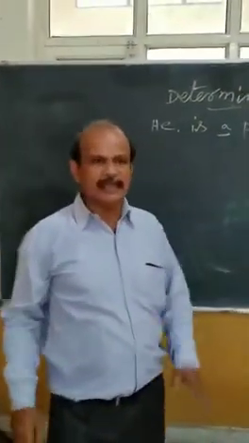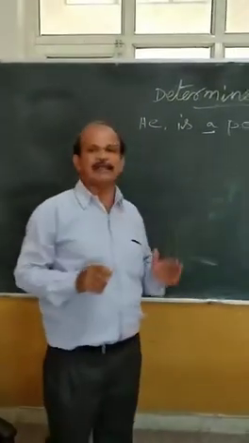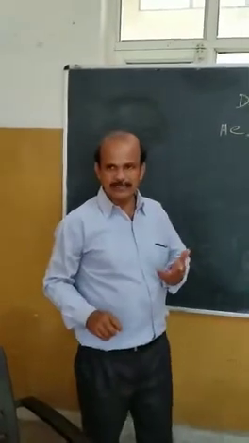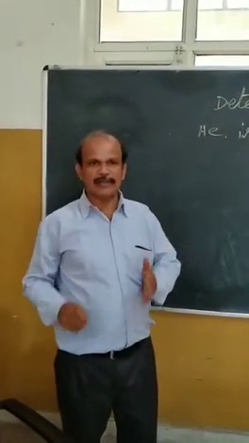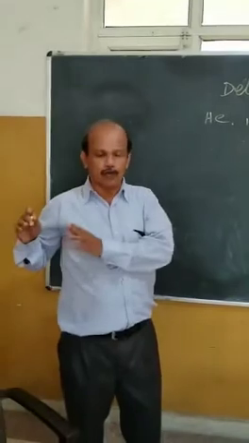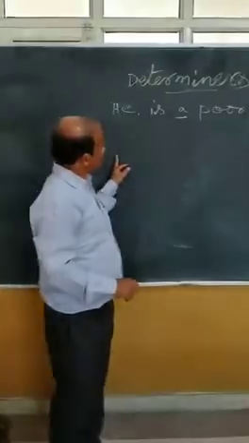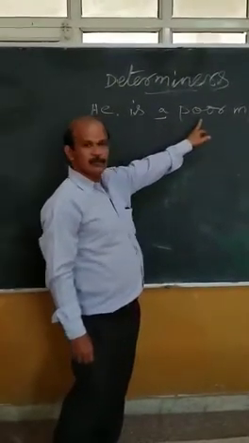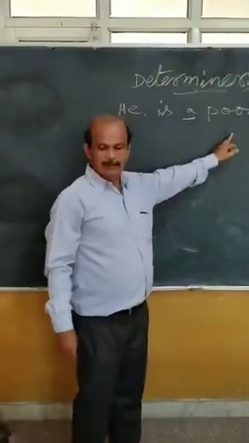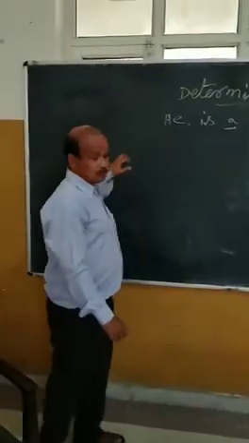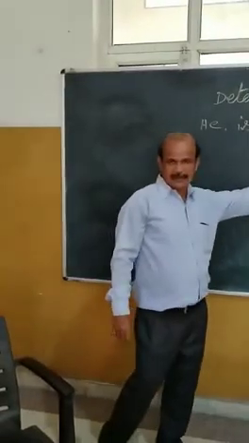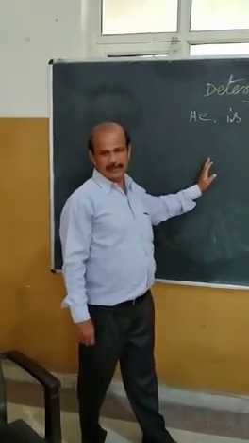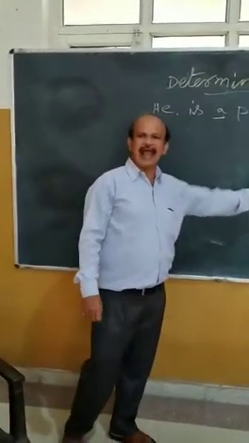The English alphabet is divided into two groups: consonants and vowels. A, E, I, O, U are vowels. The rest of the letters are called consonants. Articles are divided into two: definite article and indefinite article. The is a definite article. A and an are indefinite articles.